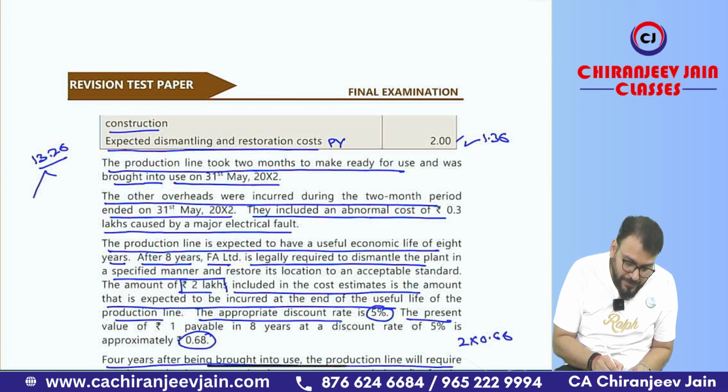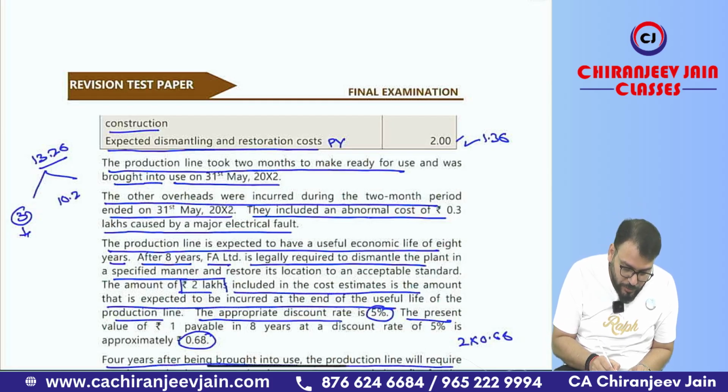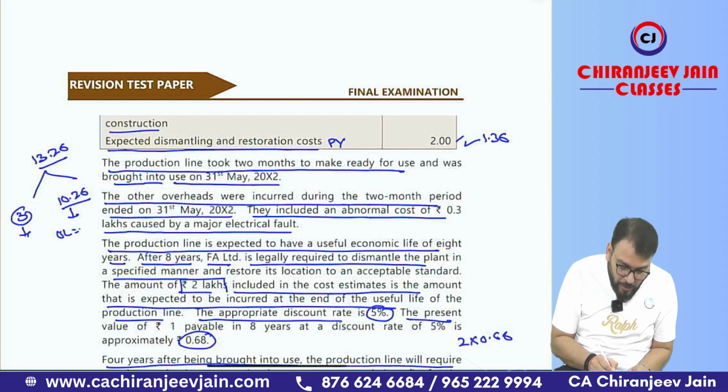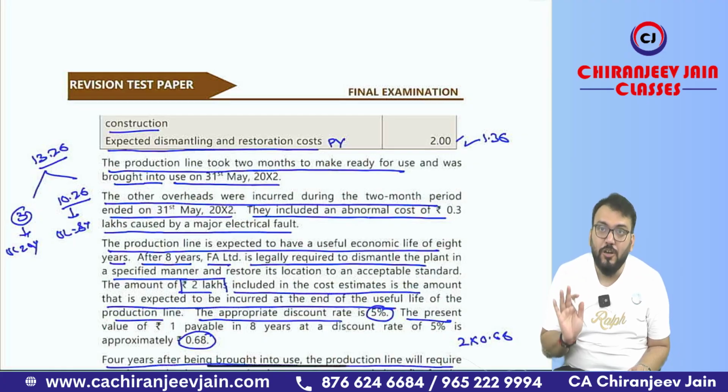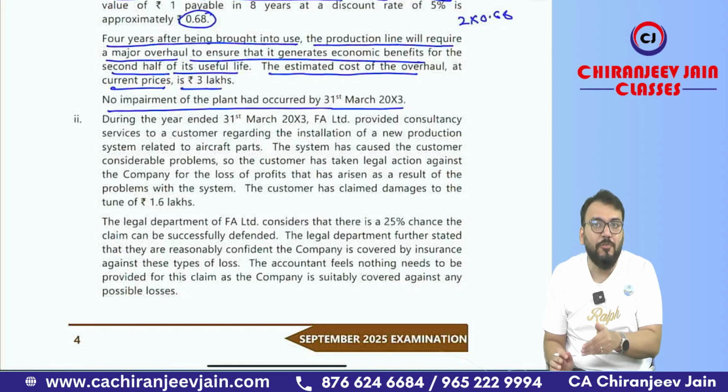Can you say out of that the 3 lakh will be the current price of the major overall? Yes sir. And 10.26 will be the other cost. So the useful life of this will be 8 years and the useful life of this will be 4 years. Got this point? Now what is the requirement of the question? We will read it and based on that we'll answer it.